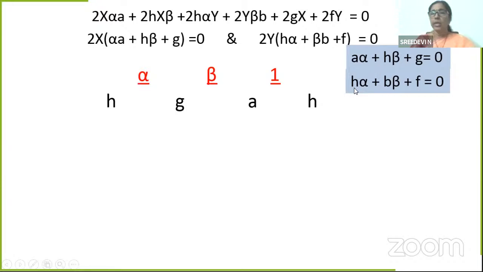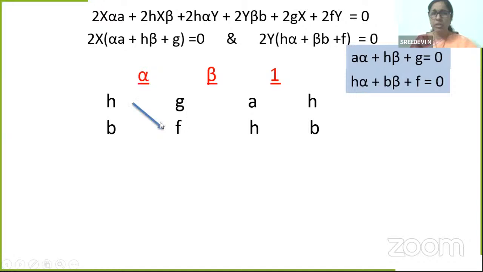Okay. Second equation, same. I take the coefficient of beta, that is b, then constant f, then coefficient of alpha is h, then repeat. See this, h, g, a, and I have repeated h again. B, f, h, again repeated b. This is the process we use in cross multiplication method.